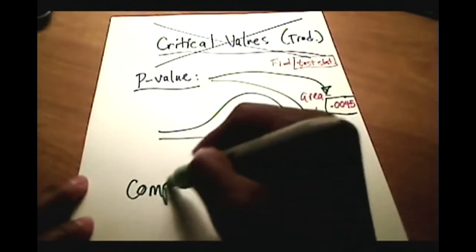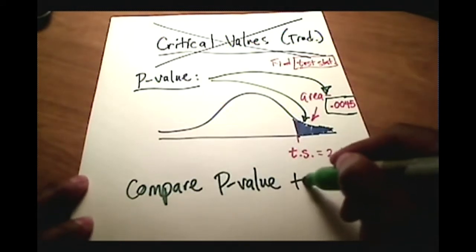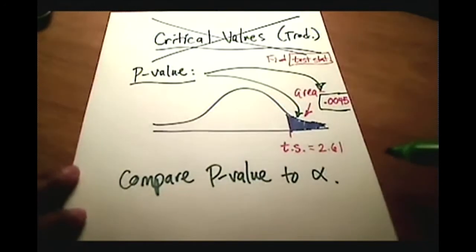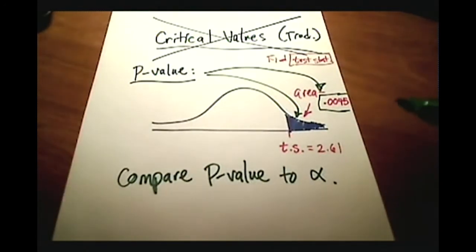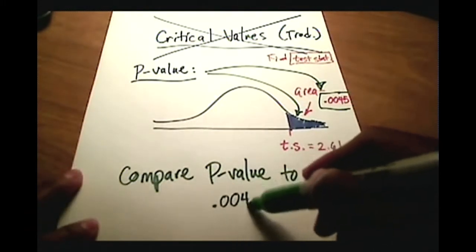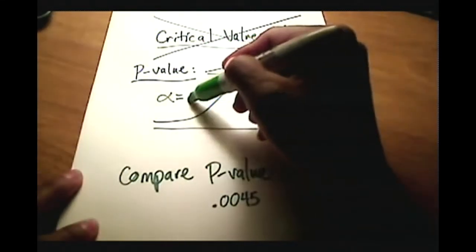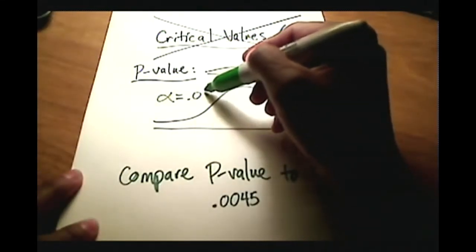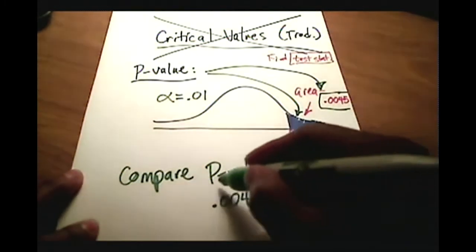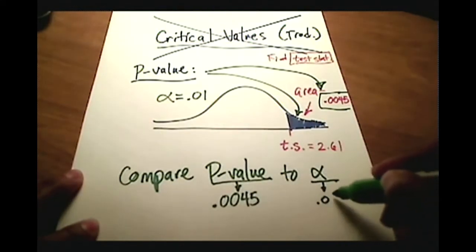We're going to compare the p-value to our alpha, to our level of significance, and that's how the p-value method of testing works. So in our case, I have a p-value of 0.0045, and let's say that we were looking for a level of significance of 0.01. Our alpha is sitting right here at 0.01.